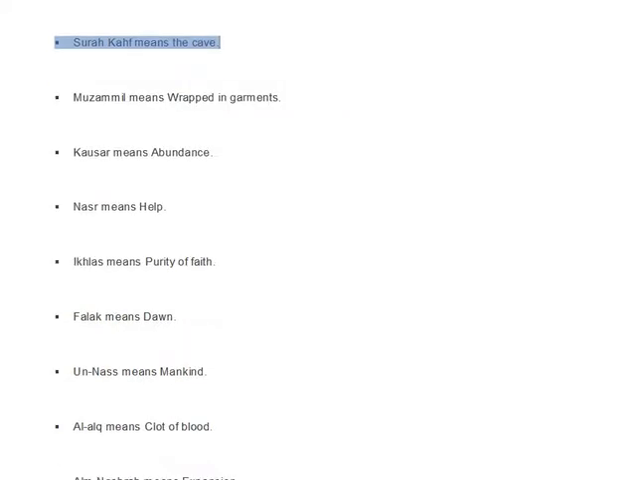Surah Kaf means the cave. Muzammil means wrapped in garments. Kausar means abundance. Nasr means help. Ikhlas means purity of faith. Falak means dawn.